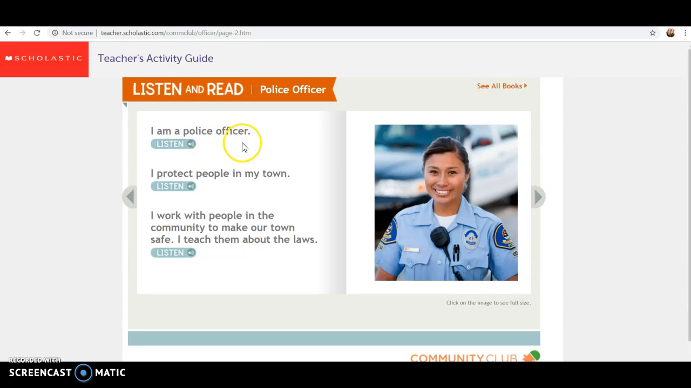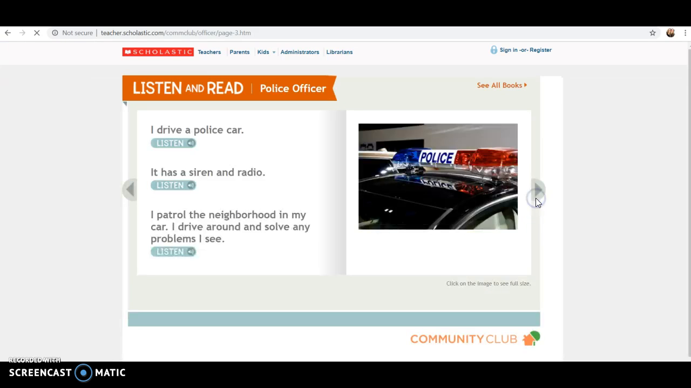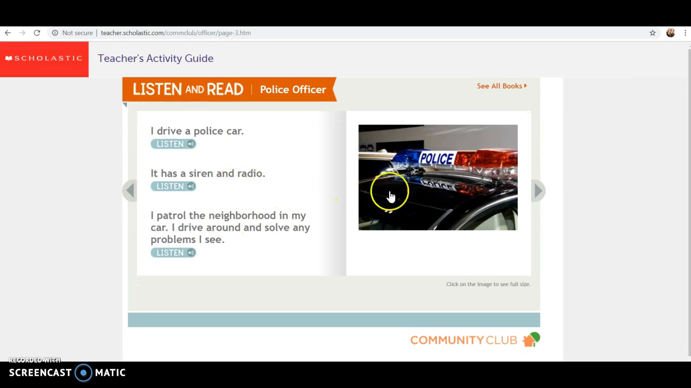You can read, I am a police officer. I protect people in my town. I work with people in the community to make our town safe. I teach them about the laws. And then you can go through the rest of the book.